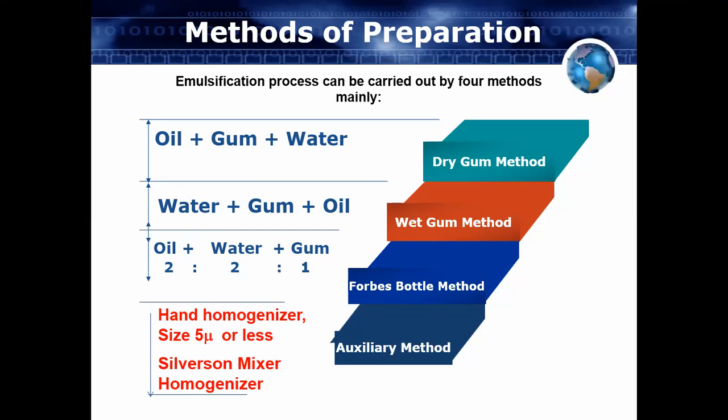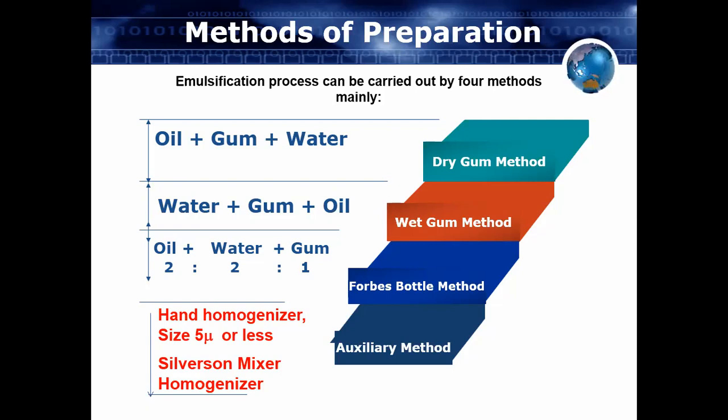So if you want to prepare a stable emulsion, with globules of the internal phase, then we have to add the emulsifying agent. Then only will your internal phase be present in the form of globules inside your emulsion. Until globules form, you cannot say you have prepared the emulsion.